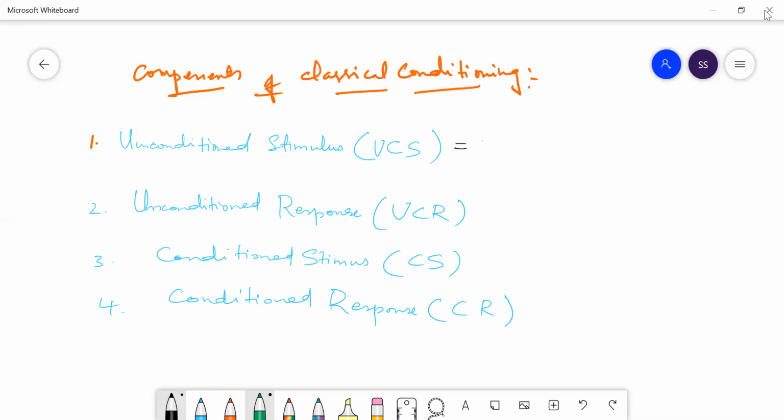So a stimulus that naturally and automatically triggers a response.